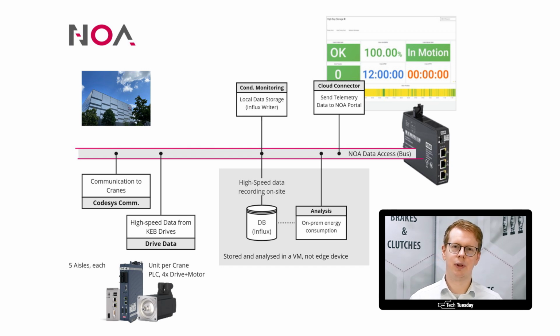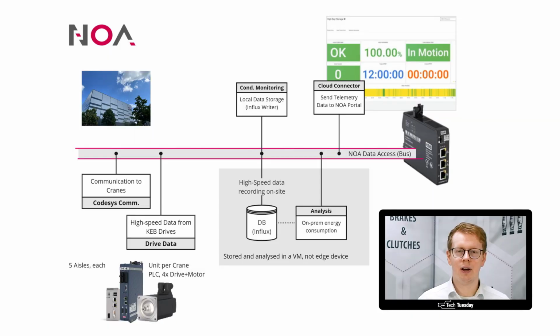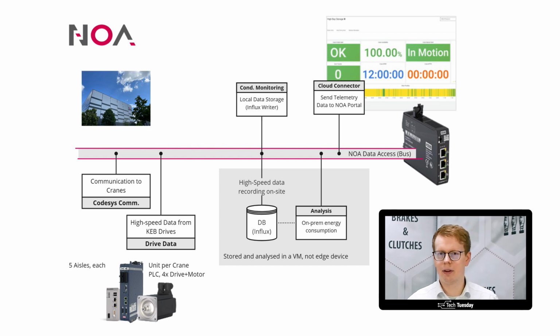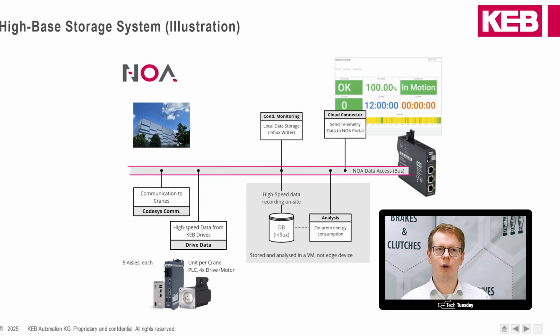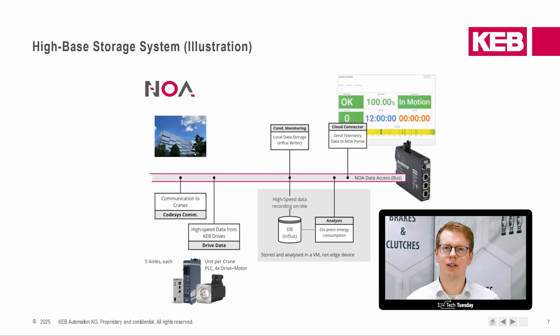And we have the condition monitoring app, which allows us to write data locally to a data storage, which is an Influx writer, and we use a Grafana panel to visualize data locally on the edge. So this is all on premise. And we also have the cloud connector. This allows us to transfer data from the edge devices to the NOAA cloud and enable other use cases there. And maybe, Johannes, you want to explain the terms there.